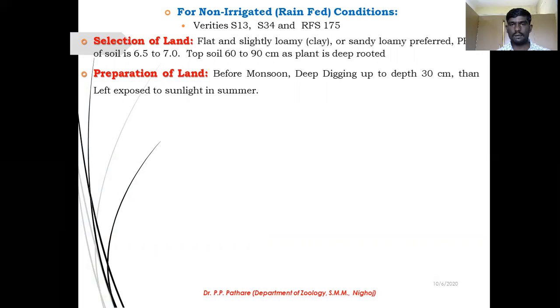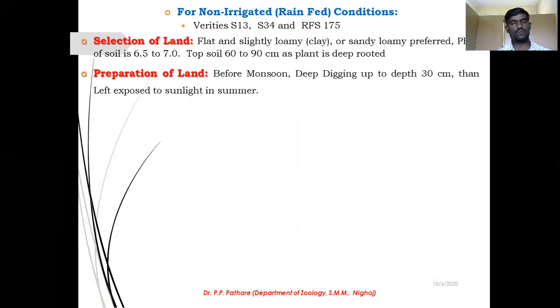So before the monsoon you can do the deep digging in your farm, or your soil, up to 30 centimeters. Then it will be exposed to sunlight during the summer.